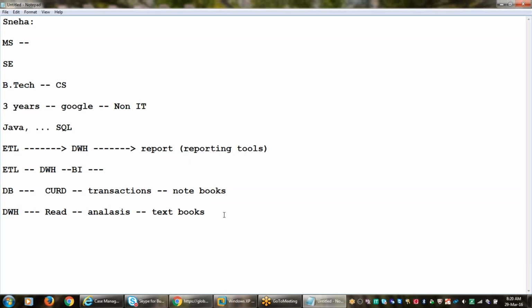The same way, when it comes to data, once the data has entered into the data warehouse tables, you can't do anything. You can only read. That's it. Here we are maintaining complete history. But in the notebooks, we are not maintaining complete history.